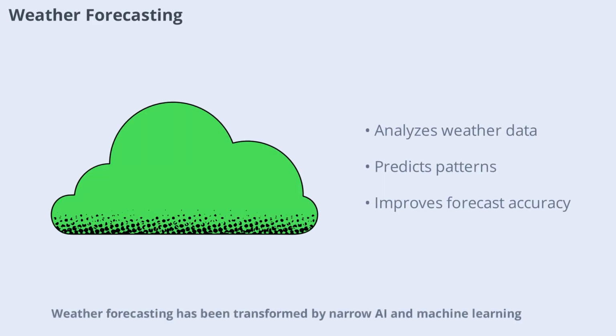Weather forecasting has been transformed by narrow AI and machine learning. By analyzing data from satellites, sensors, and historical records, machine learning models can predict weather patterns with greater accuracy. These forecasts help people plan their activities and prepare for extreme weather events. Machine learning is making weather prediction more reliable and timely.